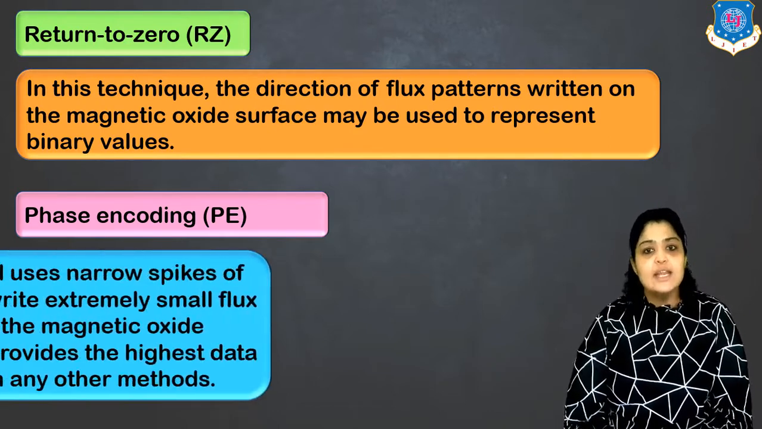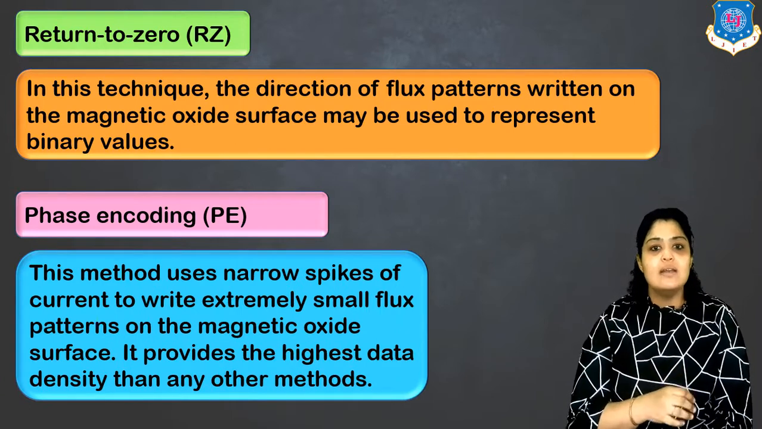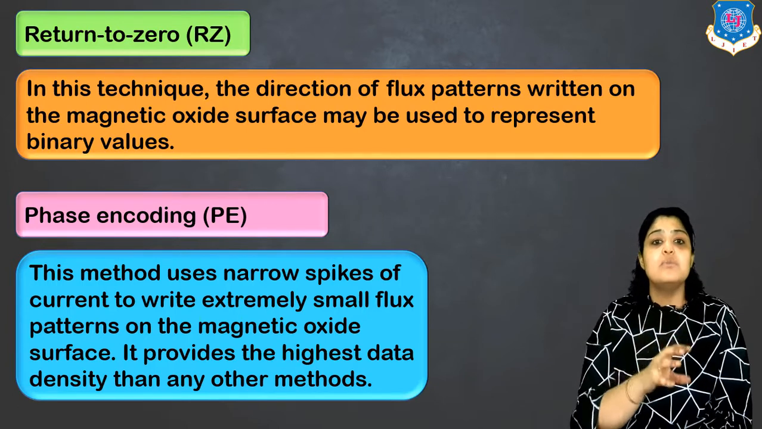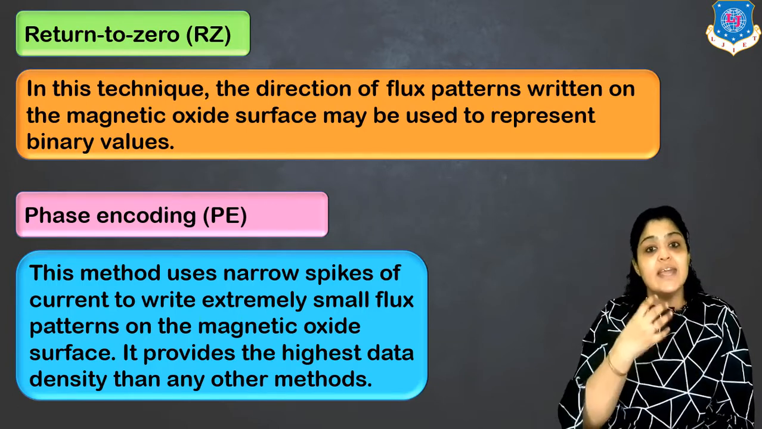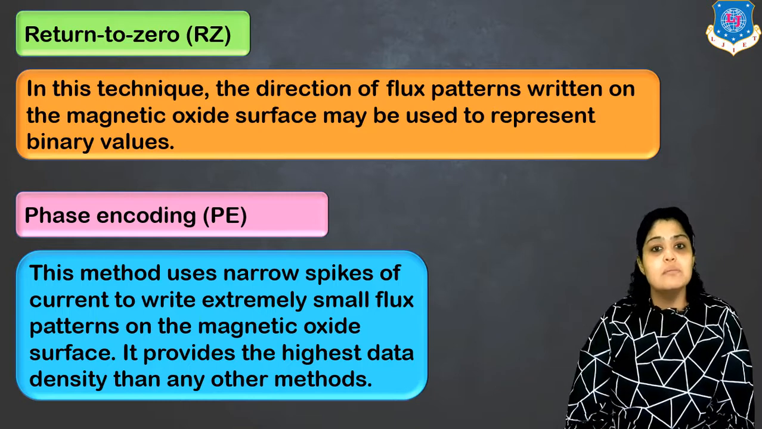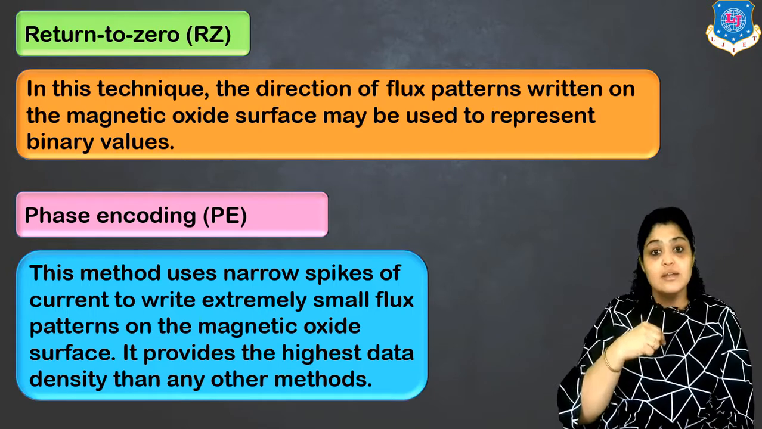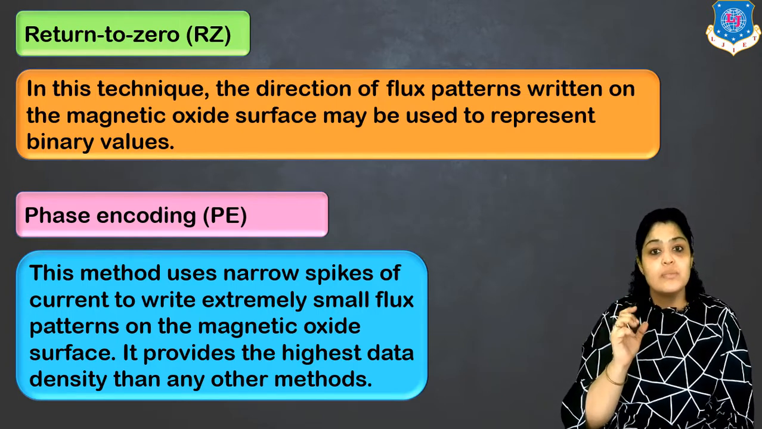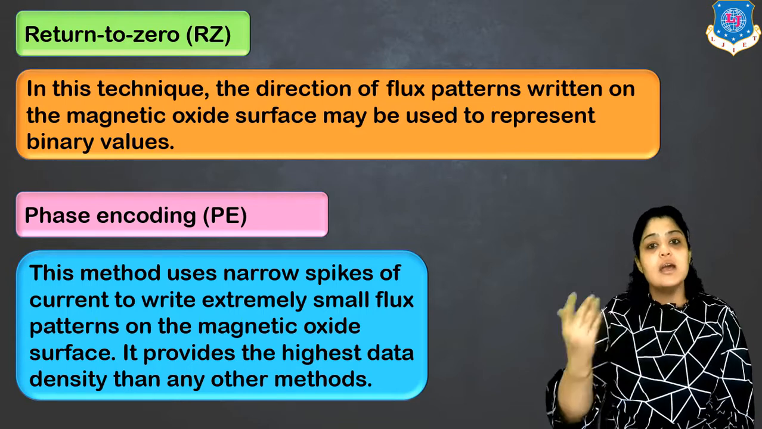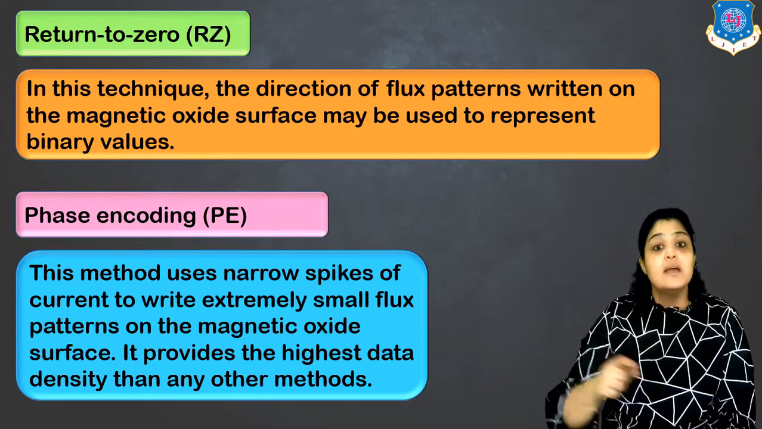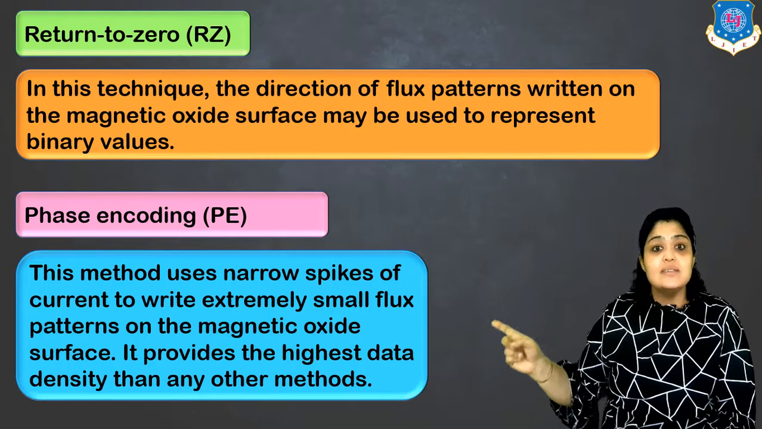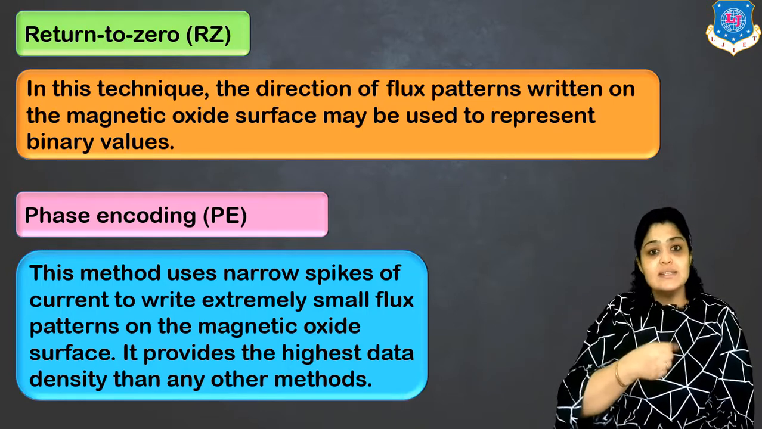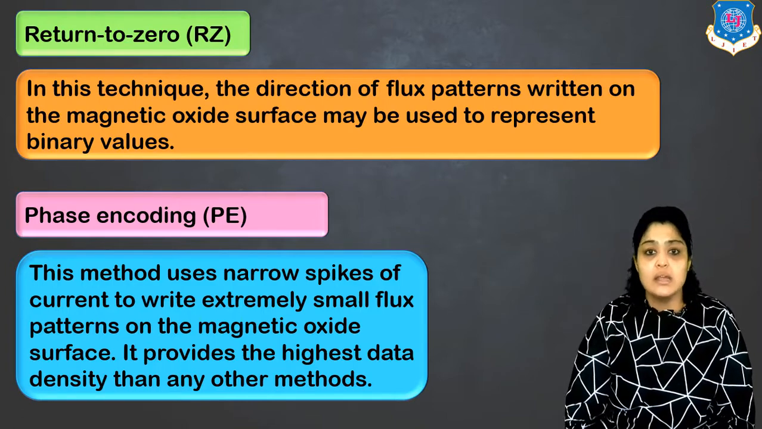Talking about phase encoding, in this method narrow spikes of current are used to create extremely small patterns on the magnetic medium. It's just a spike of current. So spike indicates 1, then 0. Again a spike, then 0. Getting it? So a spike of current corresponds to the binary digit 1. This is a method which provides us the highest bit density. That means on a very small area, because spikes are used, data storage can be increased.